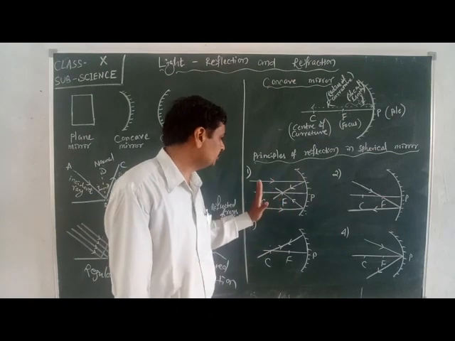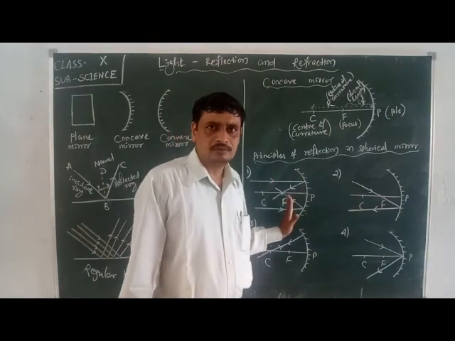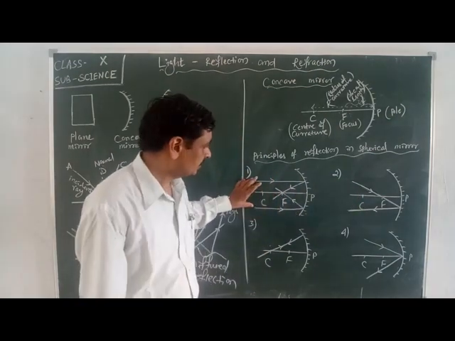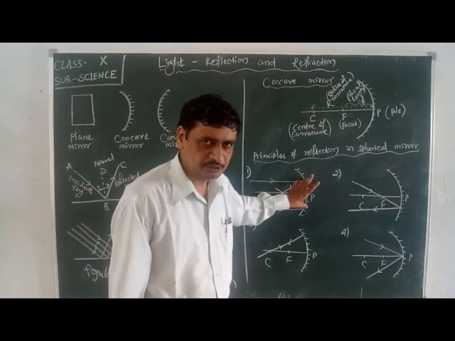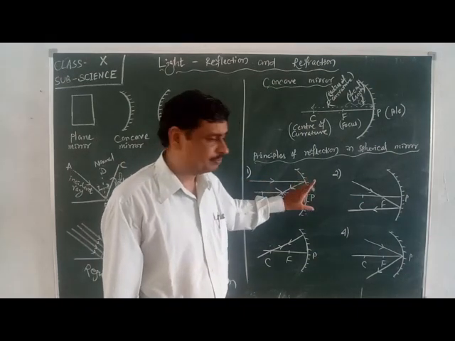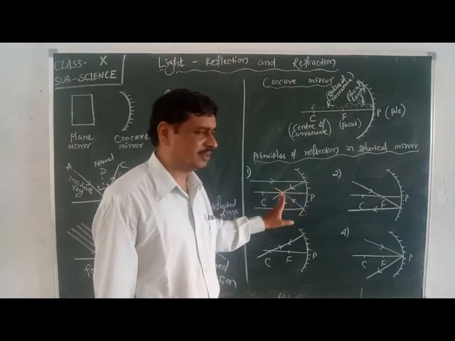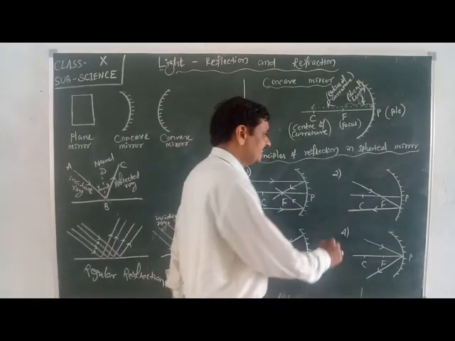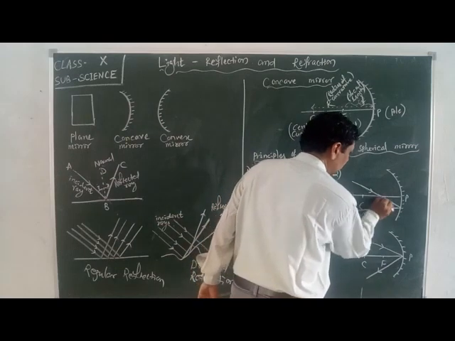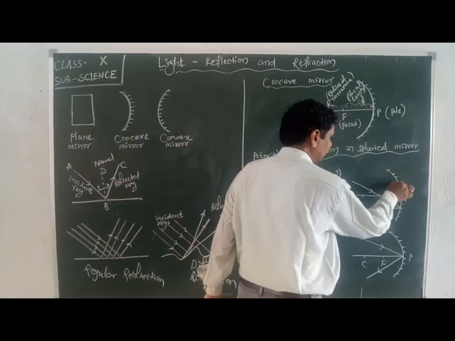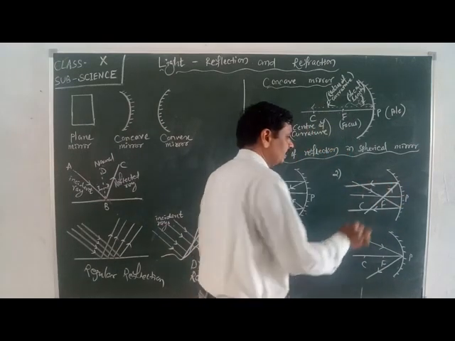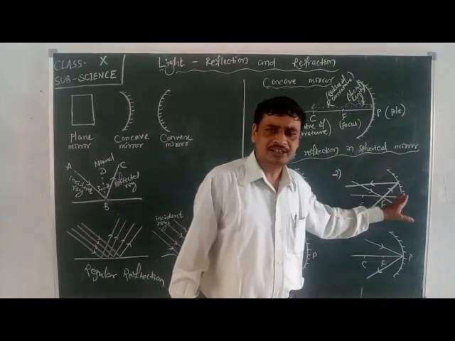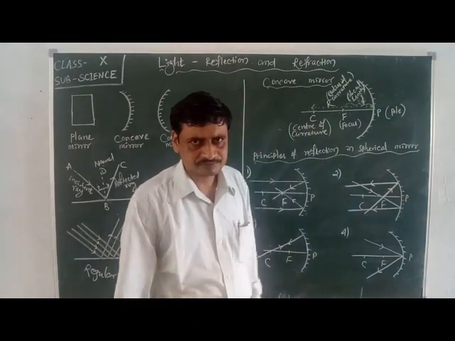It is just opposite to the first principle. Here, the incident rays are parallel with the principal axis and the reflected rays pass through the focus. But in the second case, the incident rays pass through the focus and the reflected rays will be parallel with the principal axis.